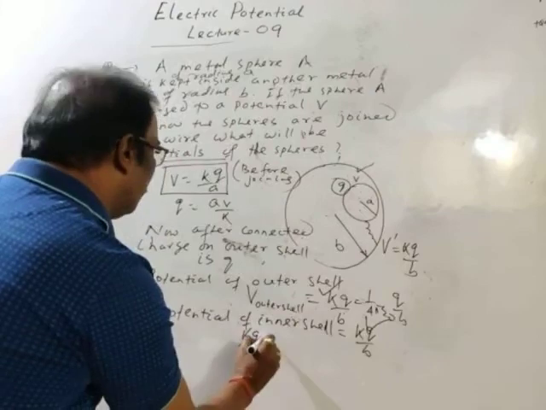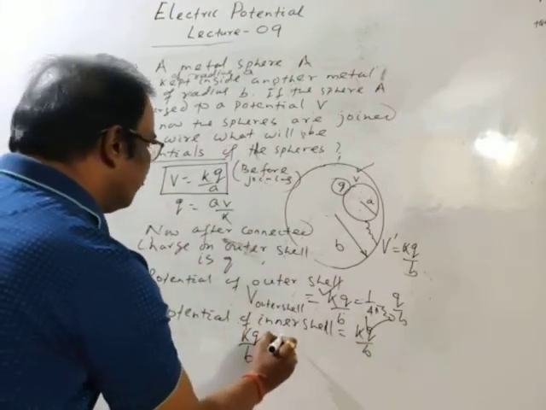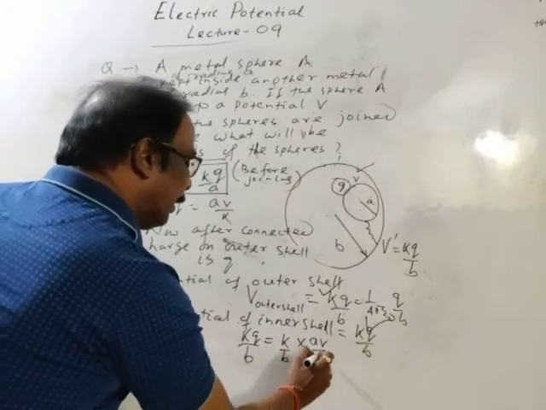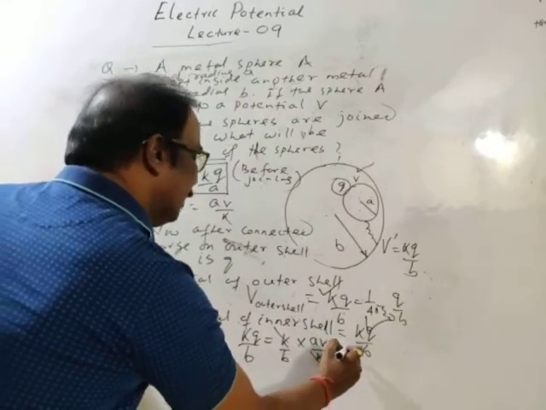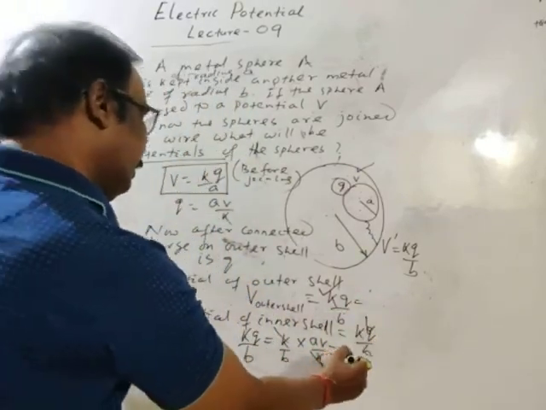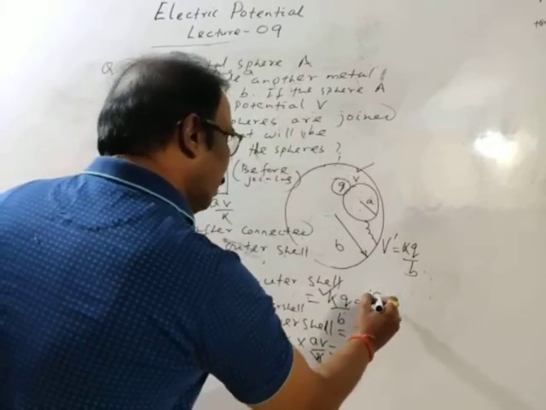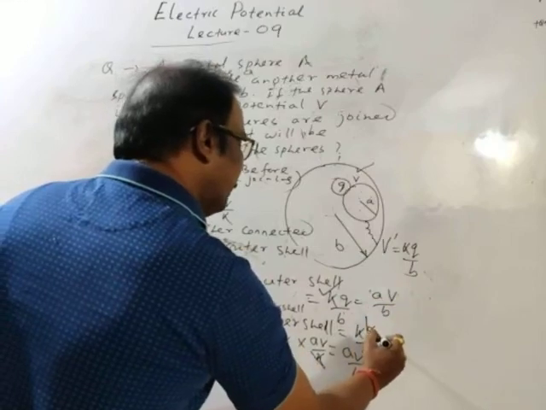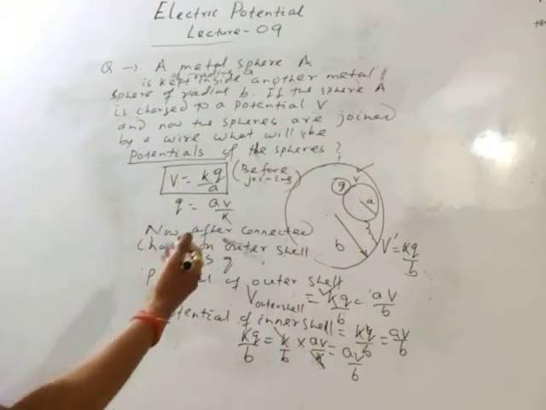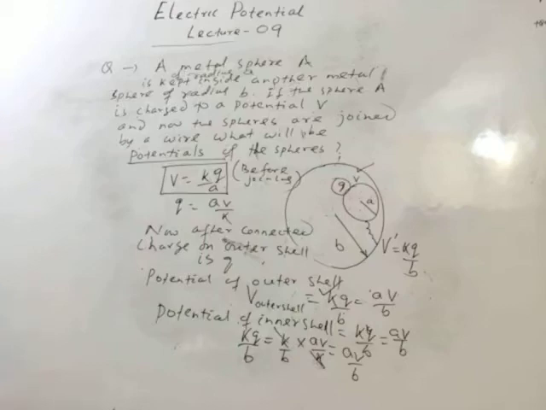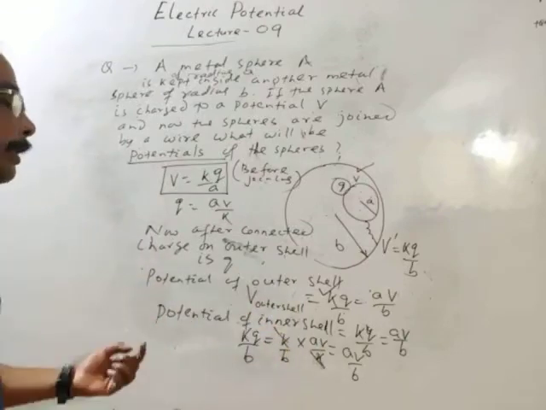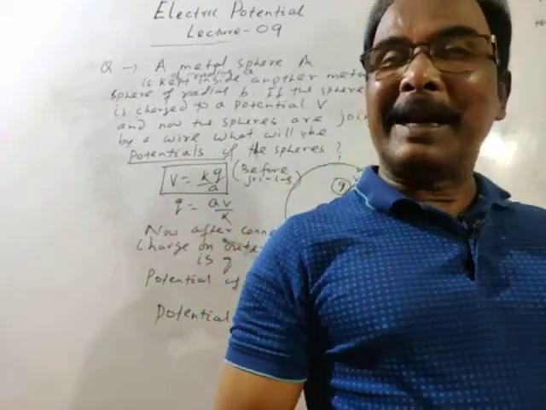KQ by B, where Q is equal to AV by K. So K by B into AV by K, K gets cancelled, then the final answer is AV by B. Okay, KQ by B, in place of Q we will write AV by K, K gets cancelled, then the final answer is AV by B. Is it clear to all?